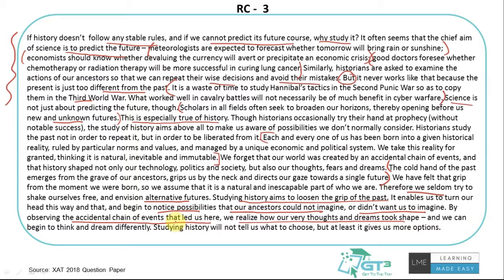Some accidental chain of events that no one has anticipated to happen, but how those things came in, and how the whole world has sort of united, or maybe sort of got into the wars and whatever it is. So we realize how our very thoughts and dreams took shape, and we can begin to think and dream differently. These events sort of give us hope that some rare things can happen, things which we feel are not that possible, are too different to be even thought of, they can happen. That's what the author is saying.